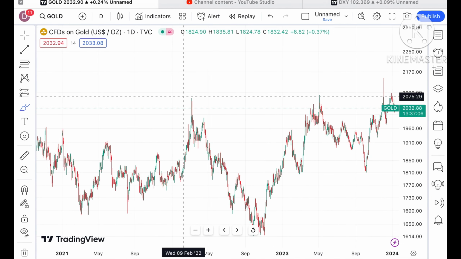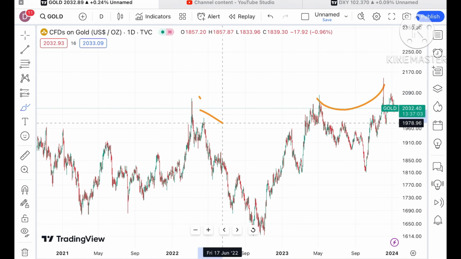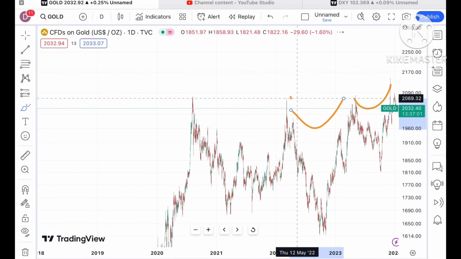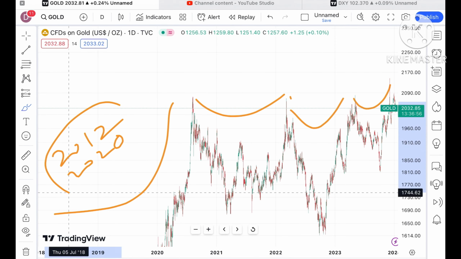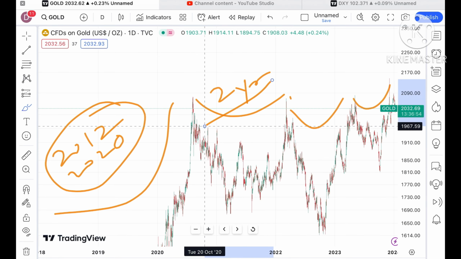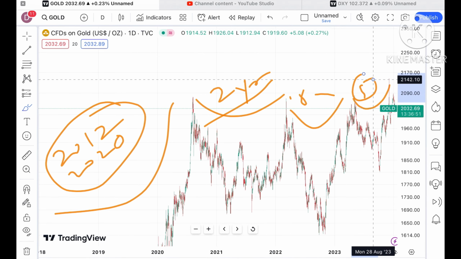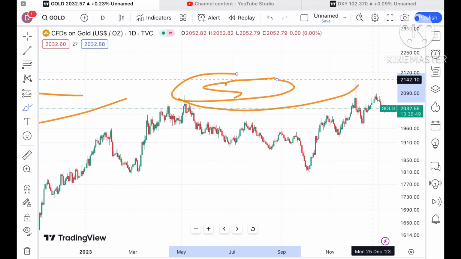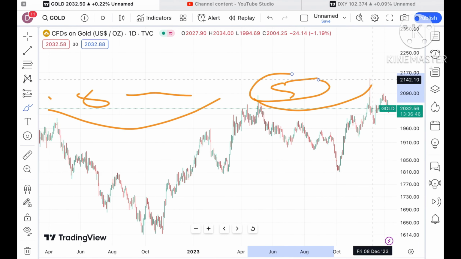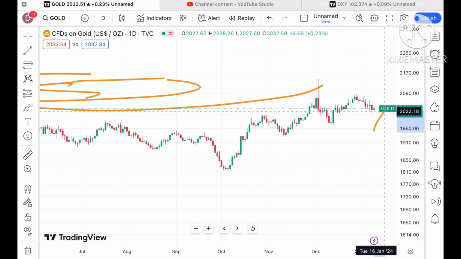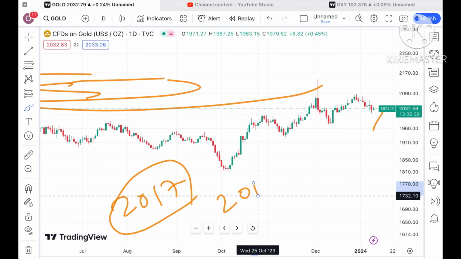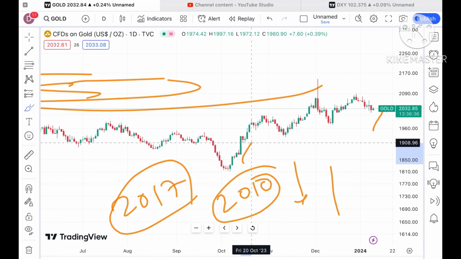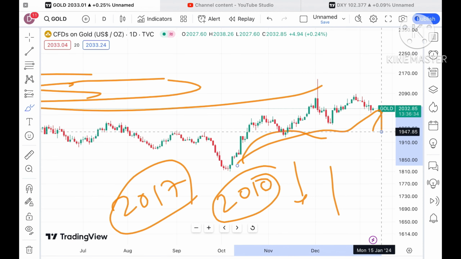Previously we have seen similar patterns forming, from 2012 to 2020. This is a 2-year pattern, this is an 8-month pattern, and this is a 5 or 6 month pattern. These are the similarities we see in this chart. Once the price moves below a level of around $2017, we will see a further downfall towards a level of 2011, and from there a further fall, because a pattern will form that shows the price falling further.